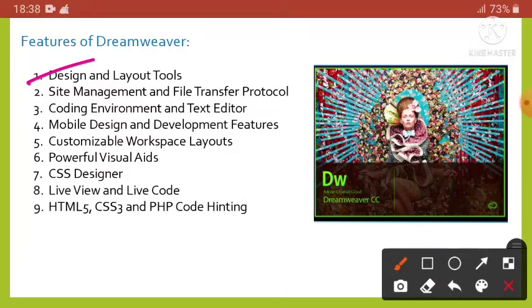So the thing is, you don't need to write the code here. Coding is automatically done by Dreamweaver. So it is one of the good features of Dreamweaver.